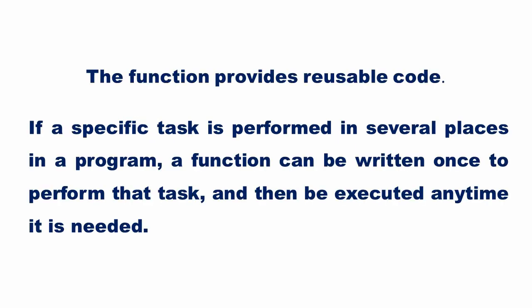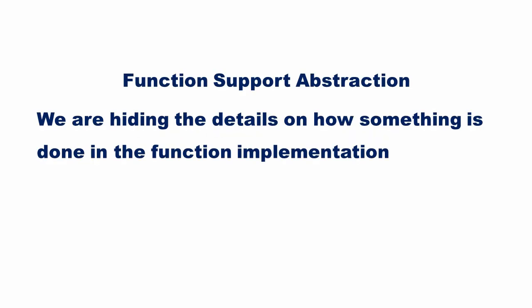The function provides reusable code. If a specific task is performed in several places in a program, a function can be written once to perform that task and then be executed anytime it is needed. When the program is divided into functions, it is easy to manage and debug. We are hiding the details on how something is done in the function implementation. For example, when we use printf, we are using it without knowing how it is being implemented. This is known as function abstraction.